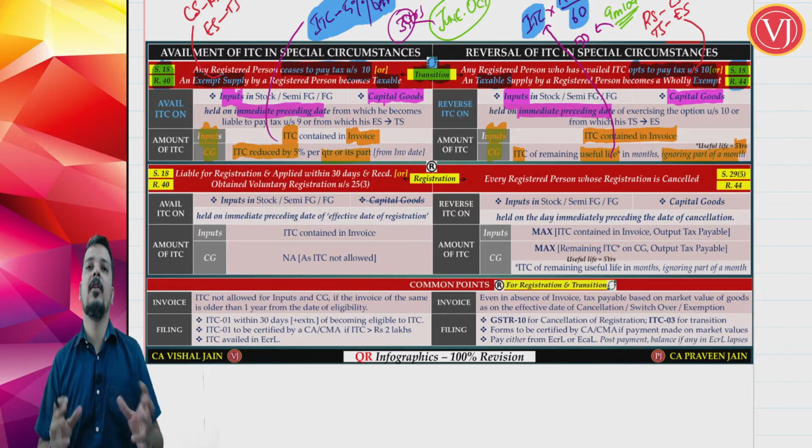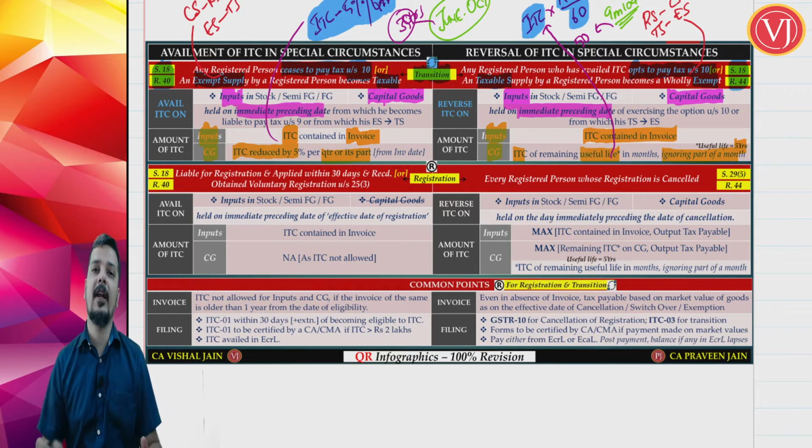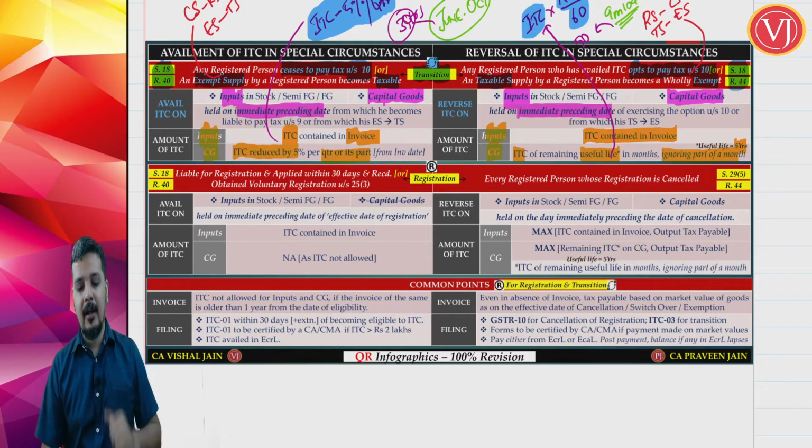So that is all about your calculation of ITC for capital goods: in case of availment, rule 40, and in case of reversal, rule 44. But wait, there's one more scenario.